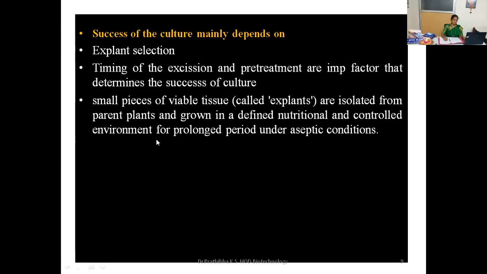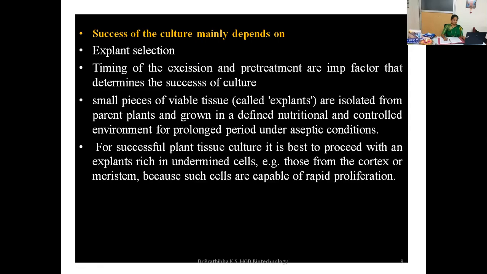In this particular condition, before going through in detail about the callus and about the organ culture, let us go back again. The success of the culture mainly depends on what? Let me reinforce here. Explant selection. Okay. What kind of mother plant you have chosen, that is very, very important. That explant must be totally free from any kind of viral infection or any kind of bacterial infection and fungal infection. And timing of excision and pre-treatment is also very, very important. Okay, once done, then the explants will be grown on the suitable nutrient medium.